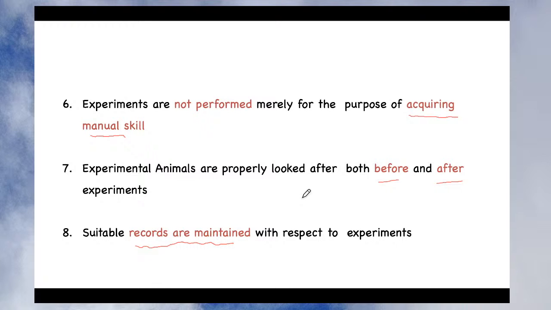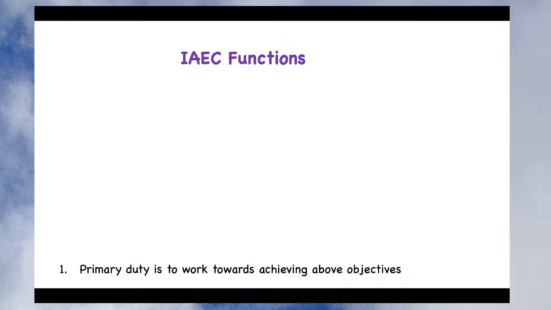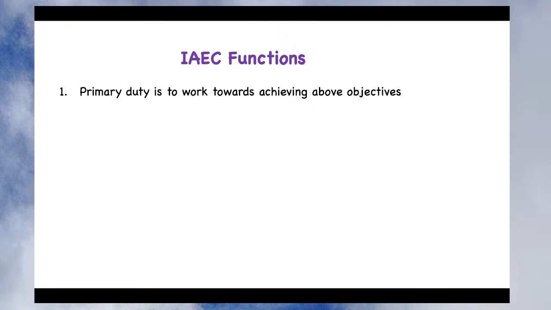Now, in addition to the objectives of the IAEC, there are four functions of the institutional animal ethical committee. The objective is something that the IAEC wants to achieve, but a function is something that the IAEC is actually doing. Okay, so there are four important functions. The first function is that the primary duty is to work toward achieving all eight objectives of the IAEC.